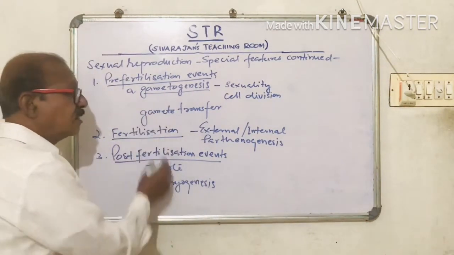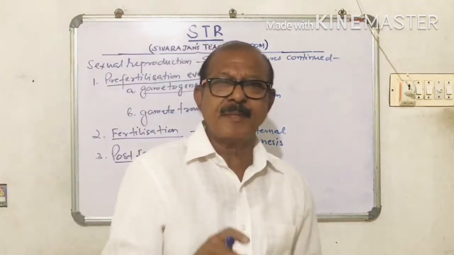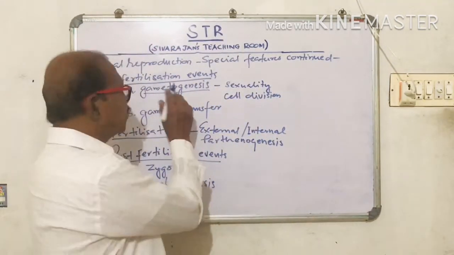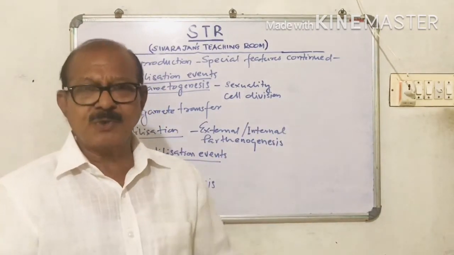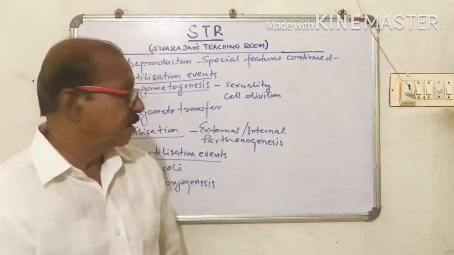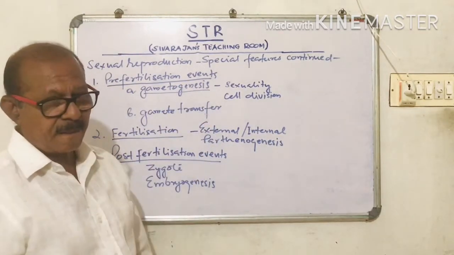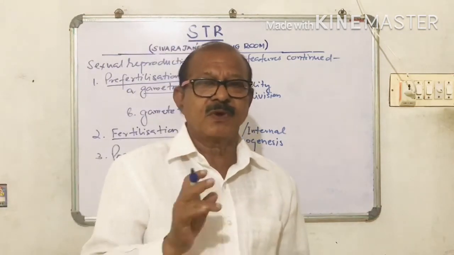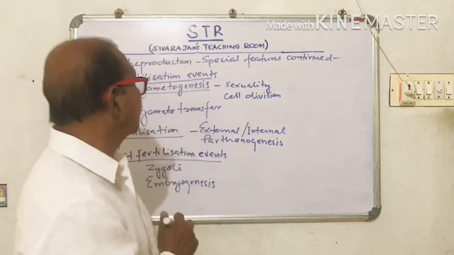Then the second is gamete transfer. The male and female gametes produced by gametogenesis are to be brought physically together. They have to come together. That is gamete transfer.